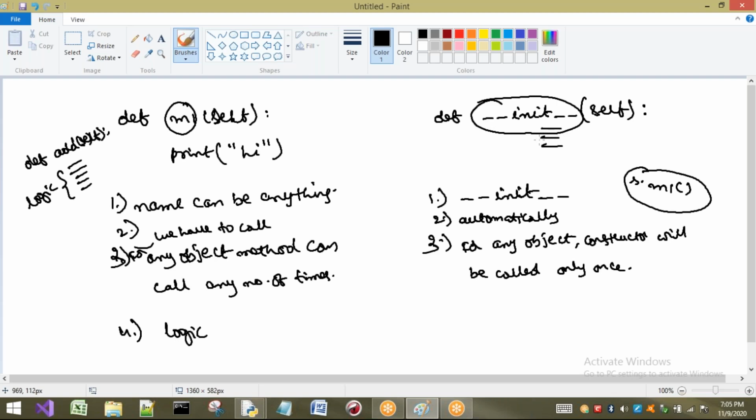Sir, we have 3 variables. Which variables is it going to declare and initialize? Sorry, it is going to declare and initialize instance variables only. So don't confuse, for now just think of them as variables. What is the use of this constructor? It is used for declaring and initializing the variables, specifically instance variables. These are the differences between constructors and methods.